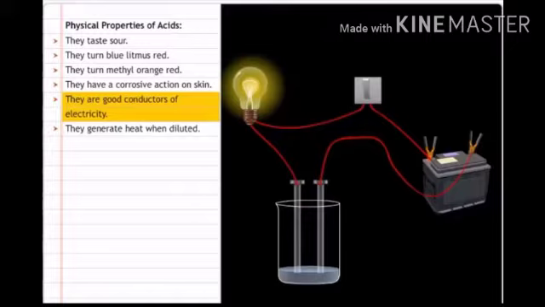On the other hand, hydrogen-containing compounds like glucose and alcohol do not produce hydrogen ions or other ions in the solution. So, due to the absence of ions, glucose solution and alcohol solution do not conduct electricity and the bulb does not glow.